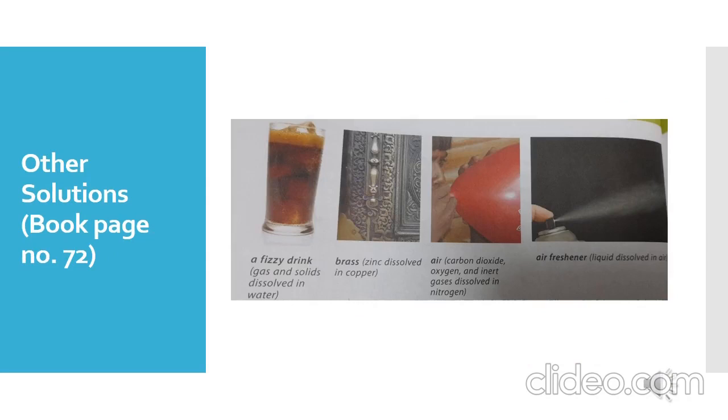Alright class, so here's a little activity. This is a diagram which is showing four different kinds of solutions. A fizzy drink in which gas and solids are dissolved in water, brass in which zinc is dissolved in copper, air in which different types of gases are mixed with each other to form a solution, and air freshener in which liquid is dissolved in air. Now all you have to do is tell me that in these four types of solution, which is a solute and which is a solvent. Like in a fizzy drink, gas and solids are dissolved in water. So what is a solute in this solution and what is a solvent?